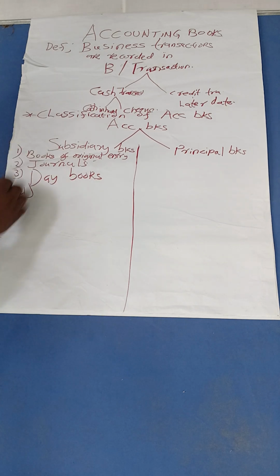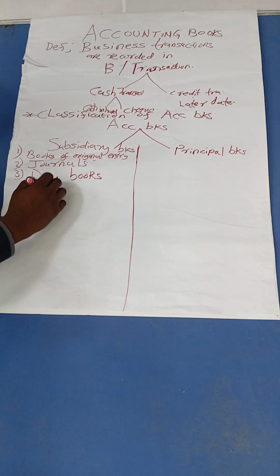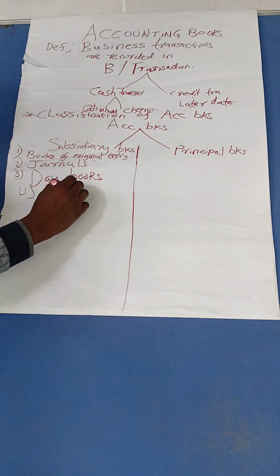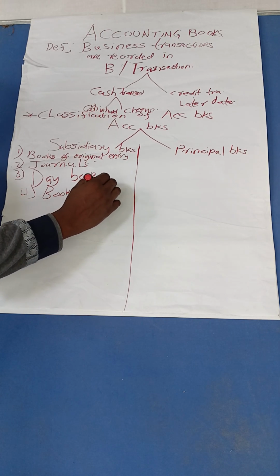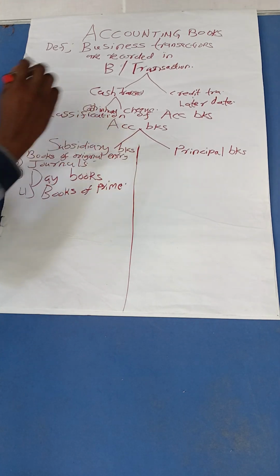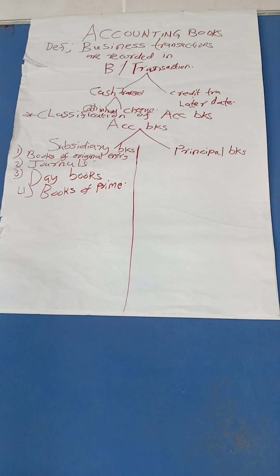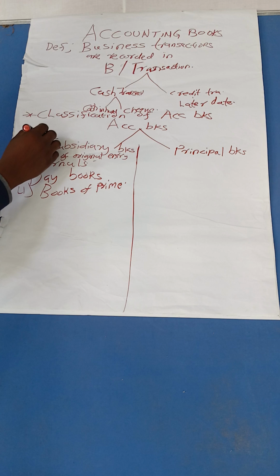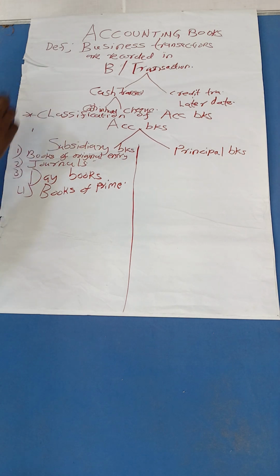Another name you can give these books is books of prime entry. Good. So those are just names you can use to refer to the subsidiary books. After that, we want to look at the various examples of these subsidiary books and principal books.